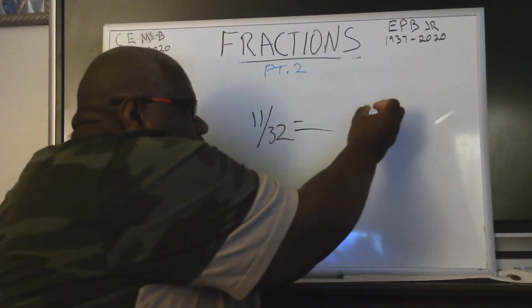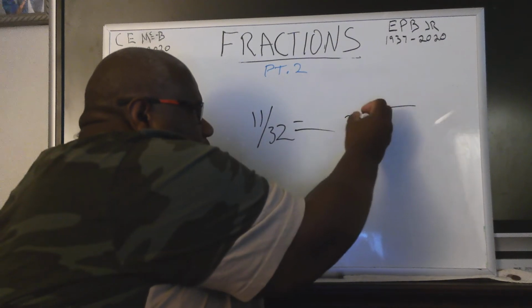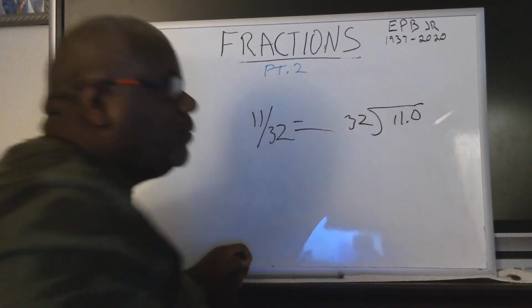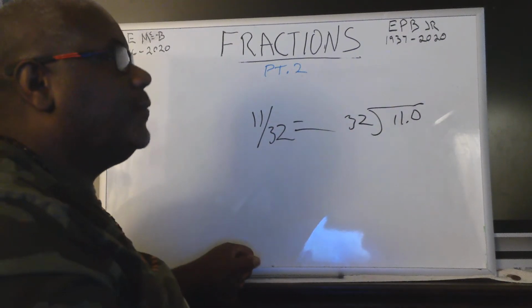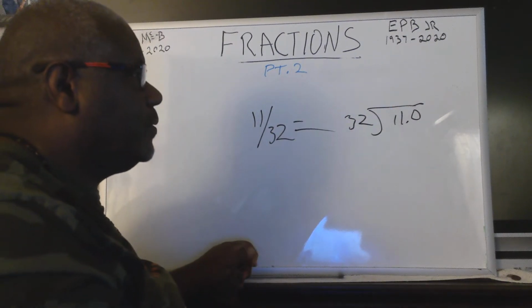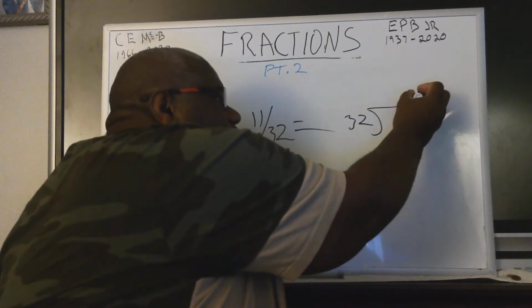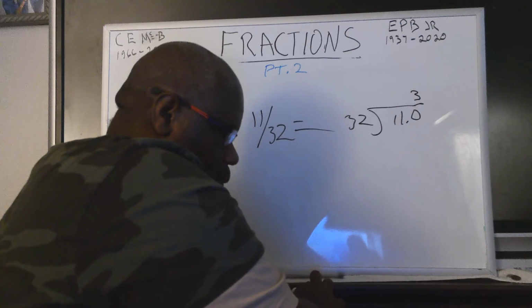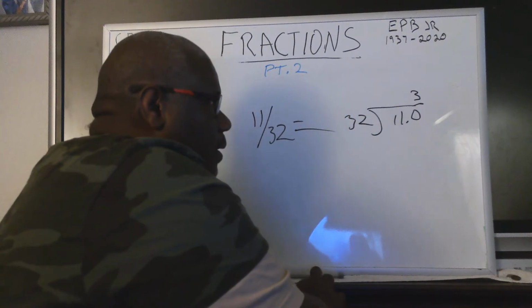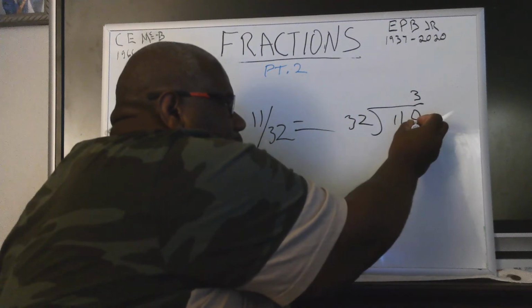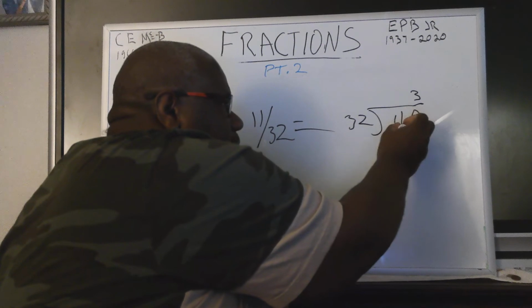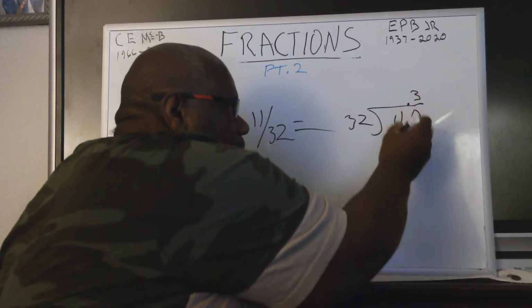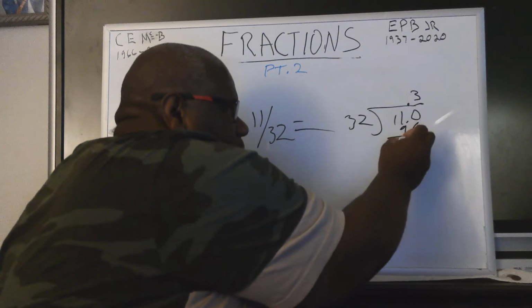Well, you obviously go 32 into 11, and then you go 0, because you know 32 twice is 64. There's 3. So it's going to be this. Let's see. 3 times 2 is 6. 3 times 3 is 9. 10 minus 6 is 4. 10 minus 9 is 1.